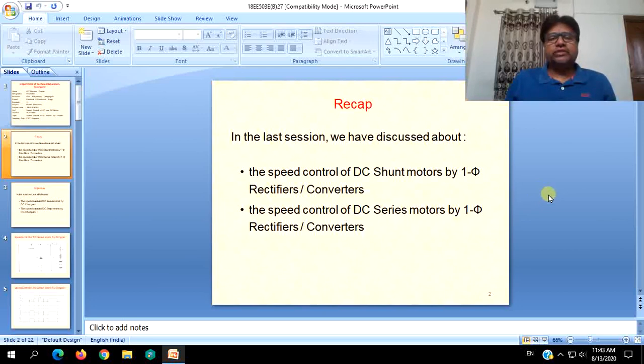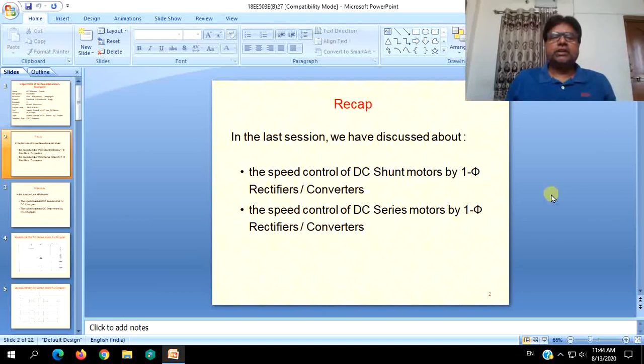These single phase speed control of DC motors has its own drawbacks, but in the practical scenario, as most of the consumption is single phase AC, source will be single phase only, but depending on the load requirement, we may have to use DC motors for various purposes.